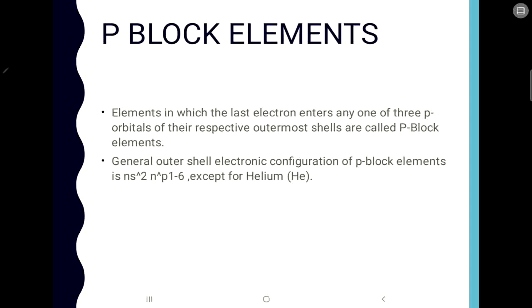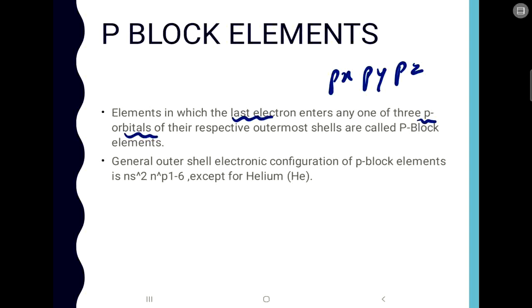Now comes P block elements. These are the elements in which the last electron enters any one of the 3p orbitals, meaning px, py and pz. Or else, if you don't want to go into detail, you can just say that if the last electron enters the p orbital, then that element belongs to the p block, as simple as that.